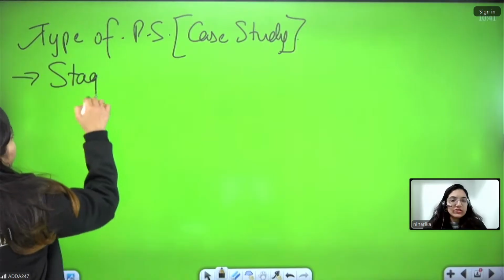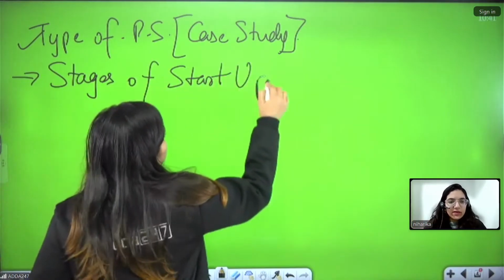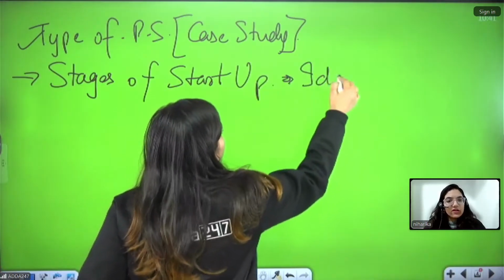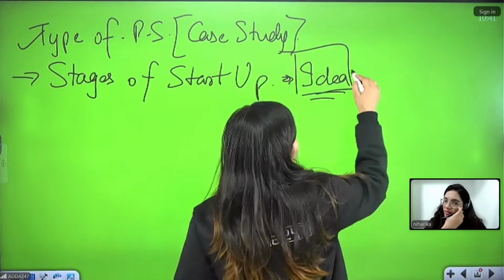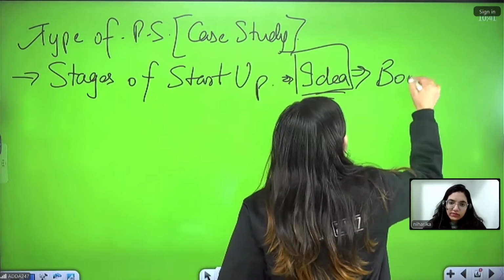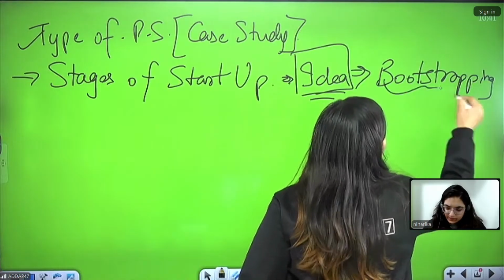There are different stages of startup. It starts with seed financing. You have an idea, then you get the money, and ultimately it ends with the specific area of buying bigger organizations, MBO and LBO. So, from this idea only, we get the word bootstrapping, when we are using our own fund.